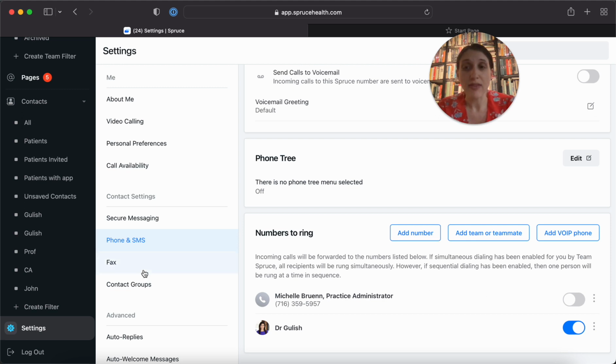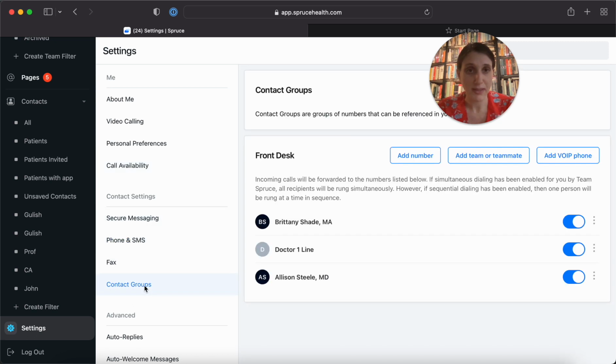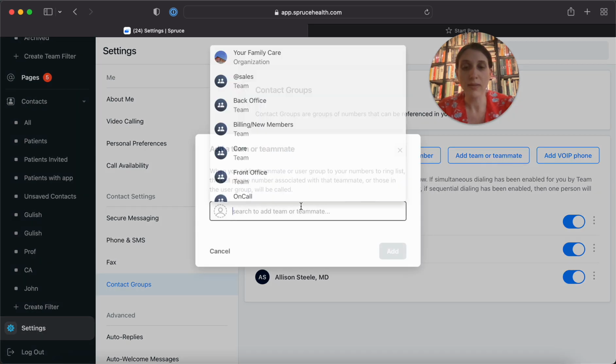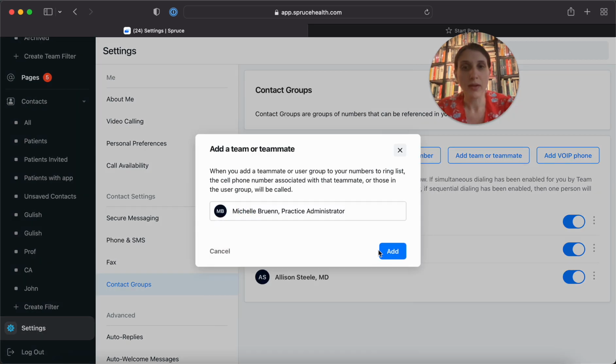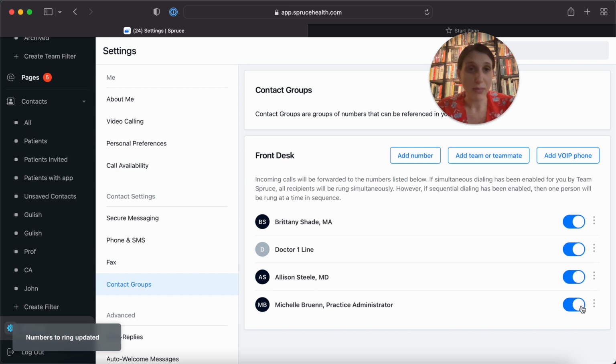Now, if Michelle had an extension on a phone tree or was part of a team that had an extension on a phone tree, you would want to find that in contact groups. So this is a contact group. It's the extension on the phone tree. And if Michelle was listed here, you see you would be able to toggle her off so she's not getting calls while she's on her vacation.